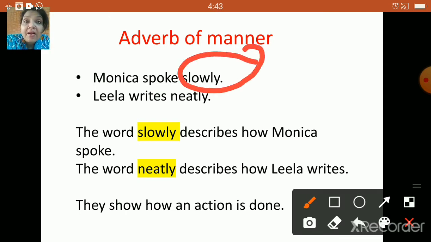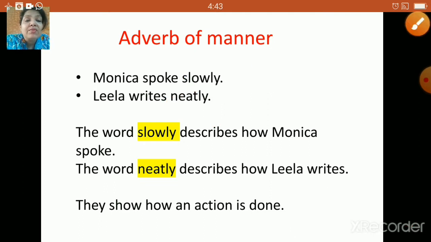And how does Leela write? Leela writes neatly. So, children, the word slowly describes how Monica spoke, and the word neatly describes how Leela writes. So, they show how an action is done, and this is the reason it is called adverb of manner.